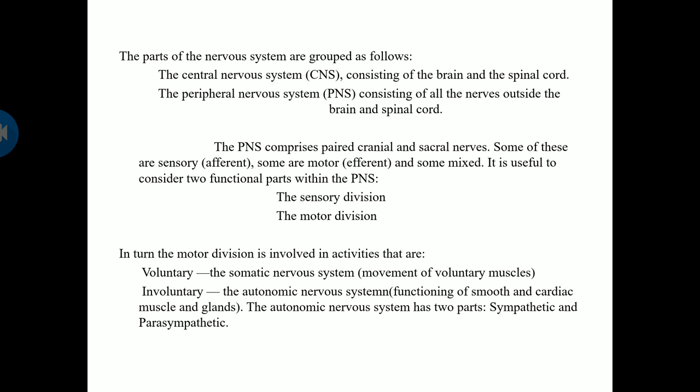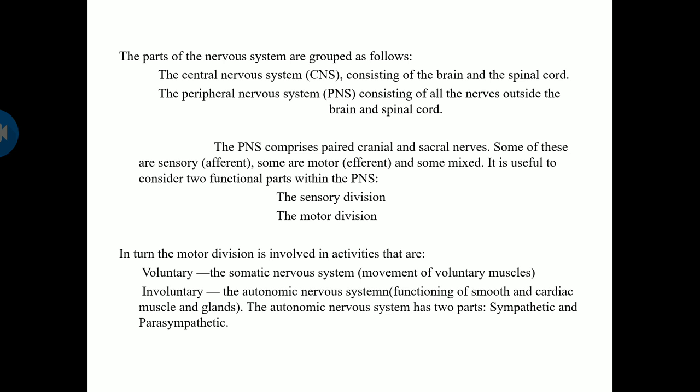The parts of the nervous system are grouped as the central nervous system and the peripheral nervous system. The central nervous system consists of the brain and spinal cord, and the peripheral nervous system consists of the nerves outside the brain and spinal cord, mainly cranial nerves and spinal nerves. The peripheral nervous system comprises paired cranial and spinal nerves. Some of these are sensory in nature, some are motor in nature, and some are mixed.